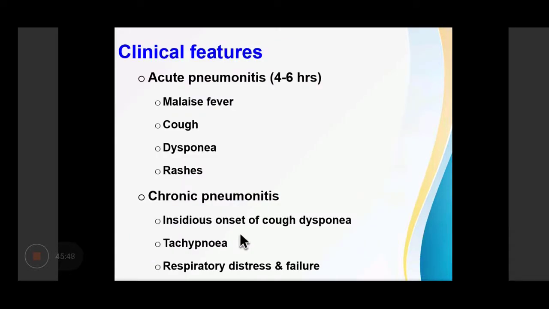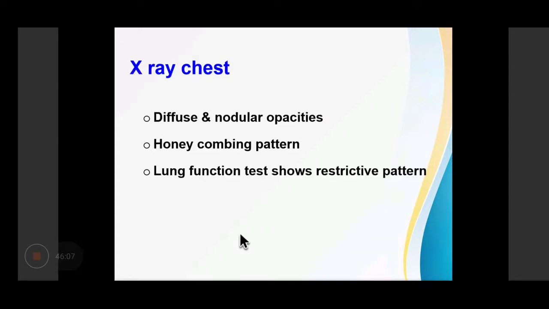Now, clinically, they can present as acute pneumonitis or chronic pneumonitis. Acute pneumonitis occurs within 4 to 6 hours of exposure to the dust. They can have malaise, fever, cough, dyspnea, and rashes. Chronic pneumonitis is an insidious onset of cough and dyspnea, leading to tachypnea, respiratory distress, and failure. X-ray will show diffuse and nodular opacity. There will be a honeycombing pattern, and lung function test will show a restrictive pattern.